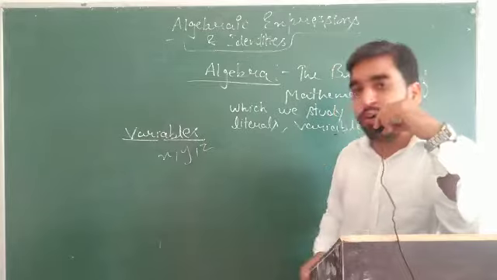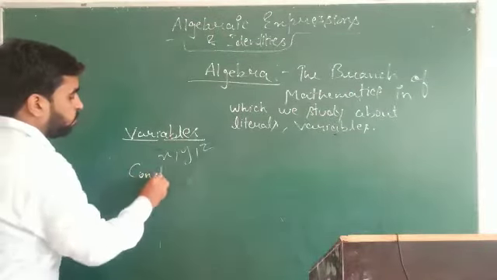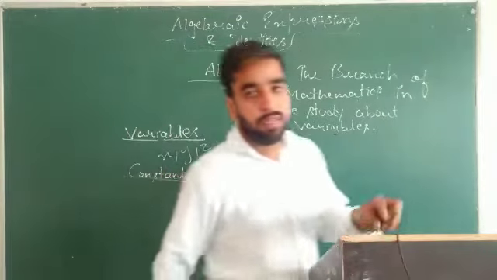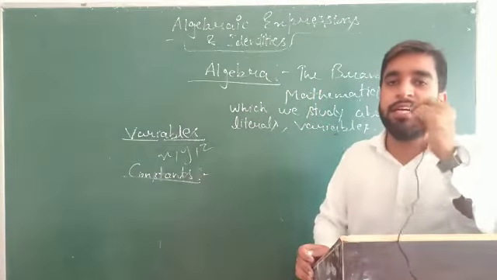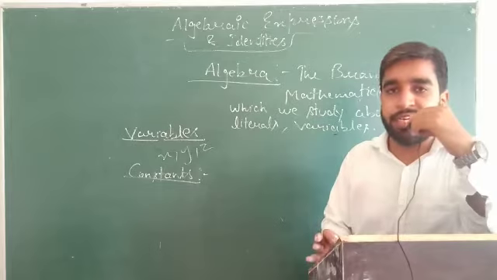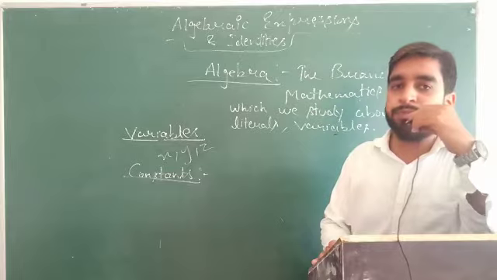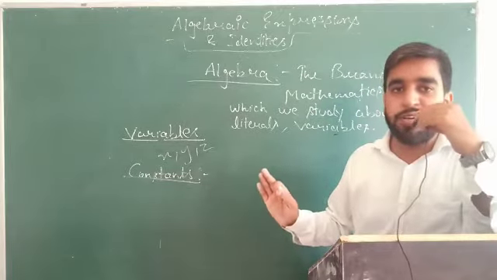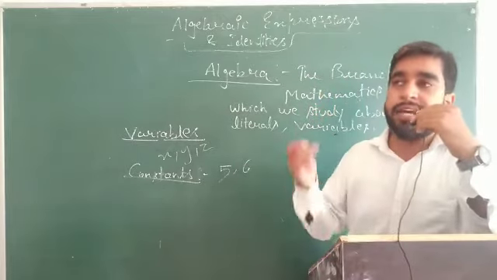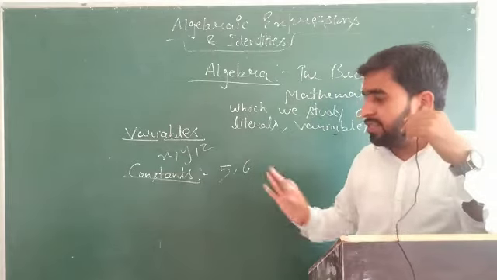And students, what are constants? Constants are those which have fixed values. If the value is not changing, it is known as constant. If the value of a number is not changing, it remains fixed, that is known as constant. So 5 is a constant, 6 is a constant. All the numbers, whether rational, irrational, any kind of number is always constant.